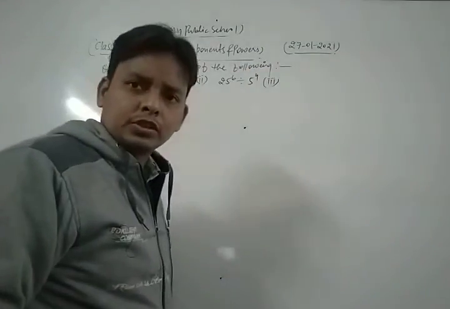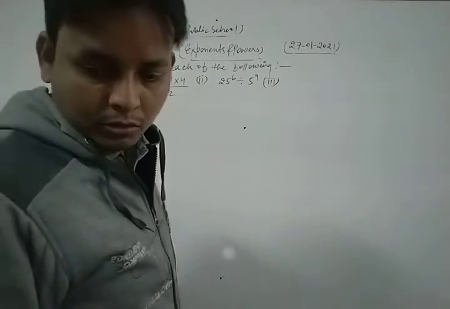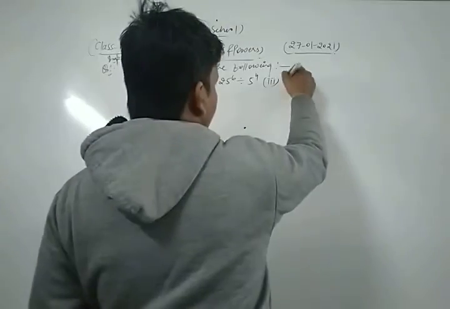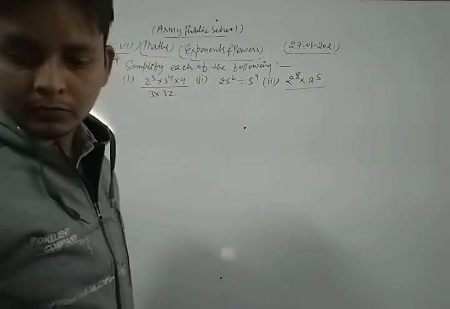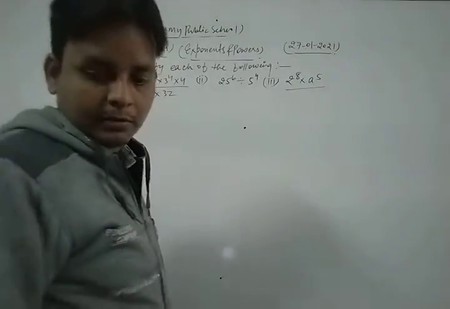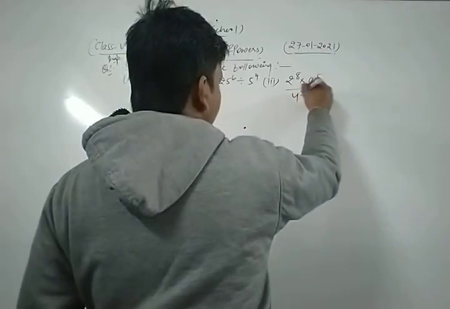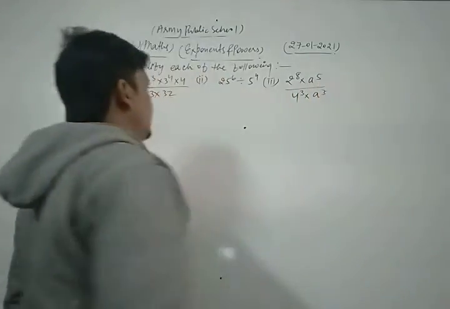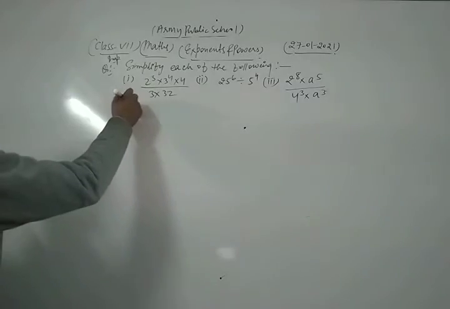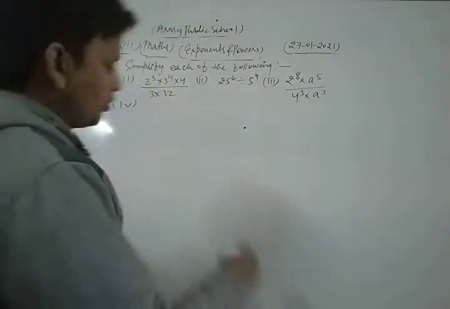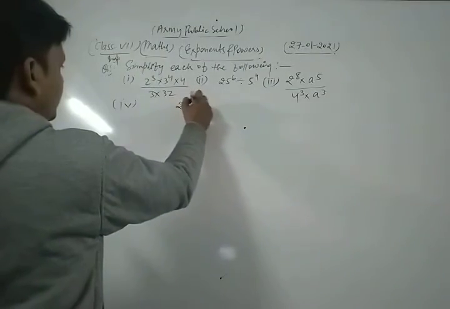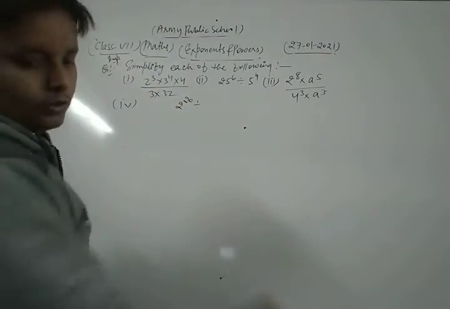And the third part of this question, dear students, is 2 power 8 a power 5 divided by 4 power 3 a power 3. Okay, now the fourth part of this question is 2 power 20 divided by 2 power 15.